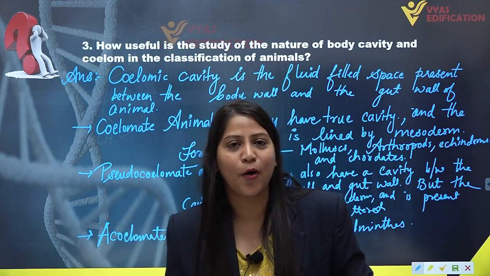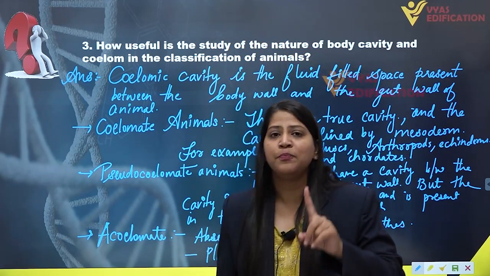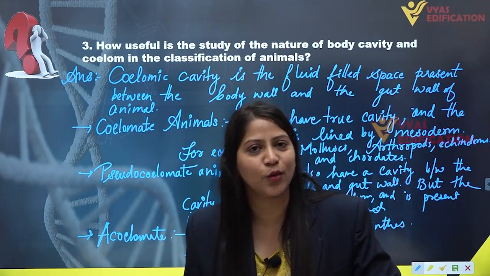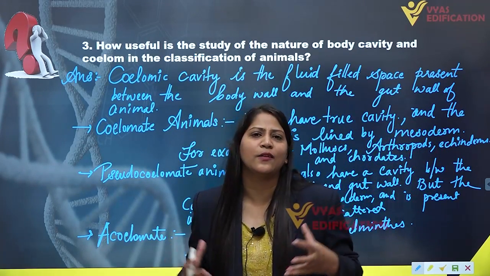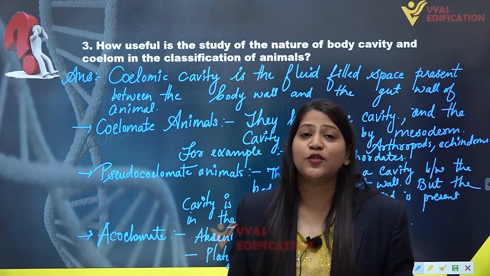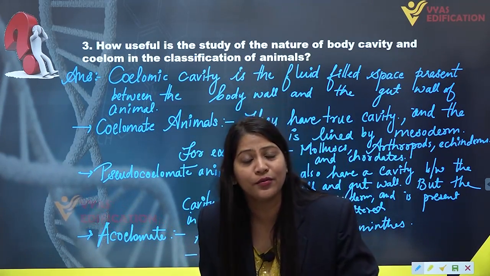The next one is pseudocoelomate animals. They have a cavity, but the cavity is not lined by mesoderm. Rather, it is present in pouch form and is scattered. They are known as pseudocoelomate animals, and the examples are aschelminthes and roundworms.